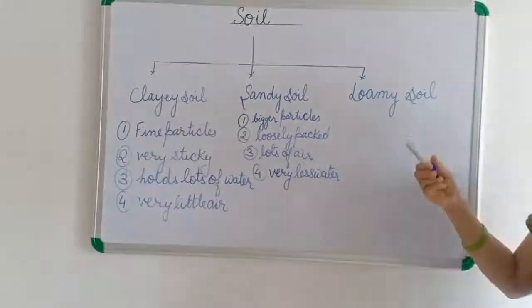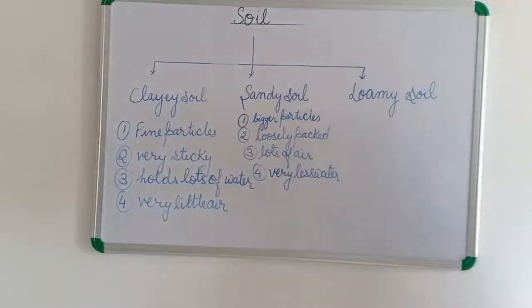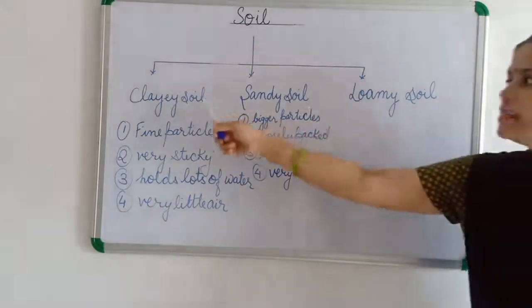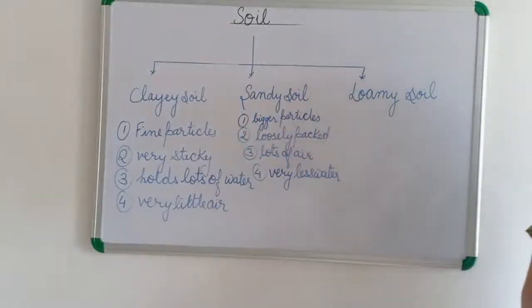Now next is loamy soil. Loamy soil contains both sand and clay. It is a mixture of sandy soil and clay soil. It feels smooth and powdery. When wetted, it is smooth and non-sticky. It retains some water. It can hold lots of material or nutrients required by the plants to grow. Loam mixed with humus makes a good garden soil.